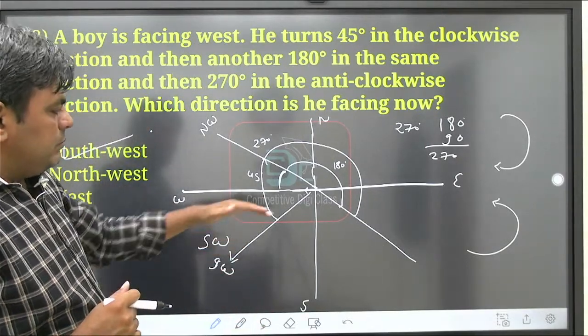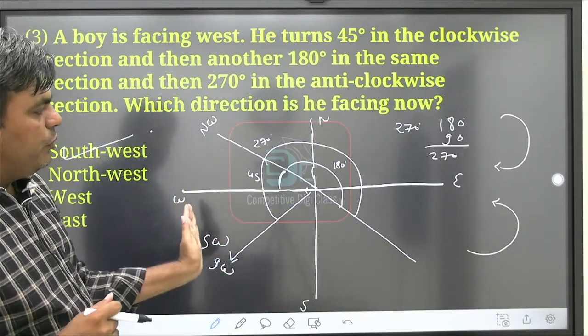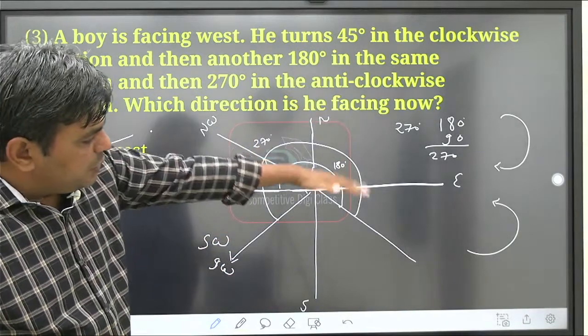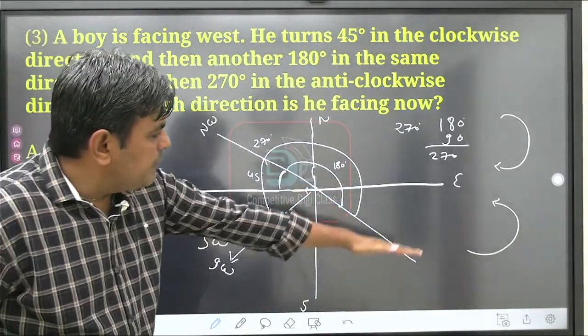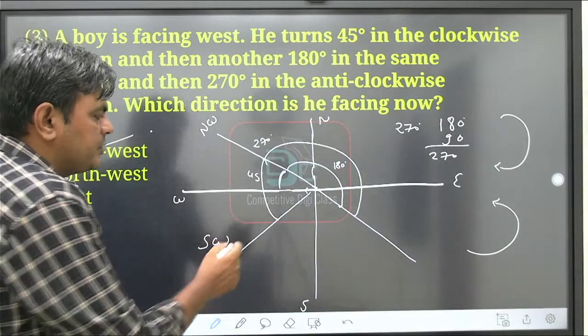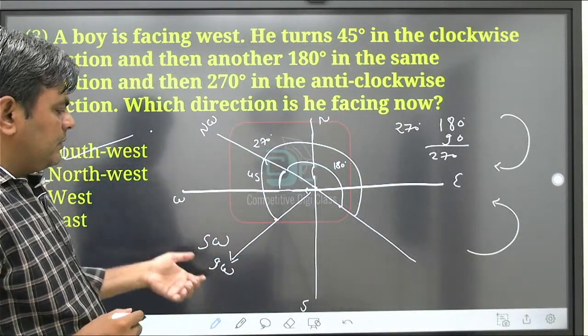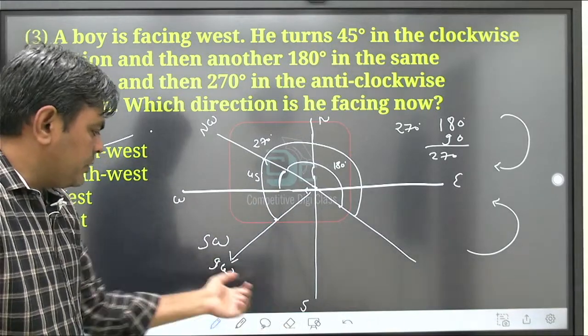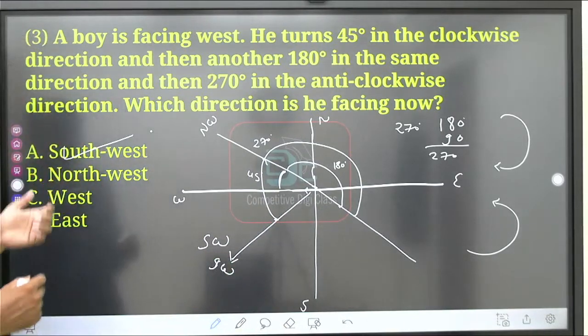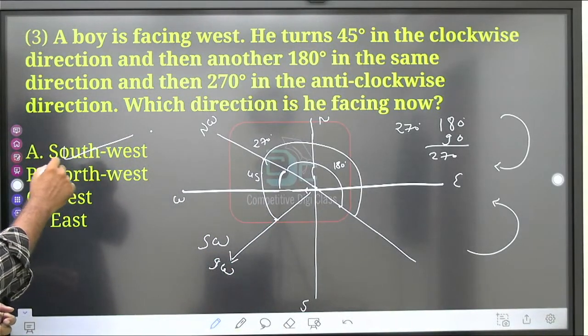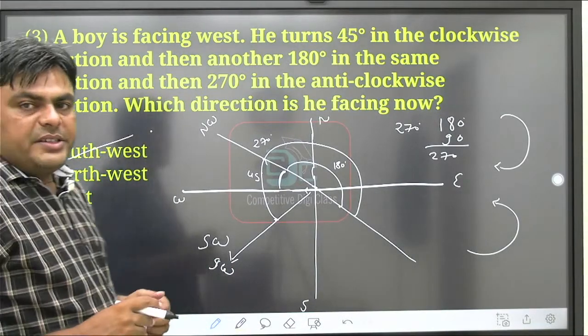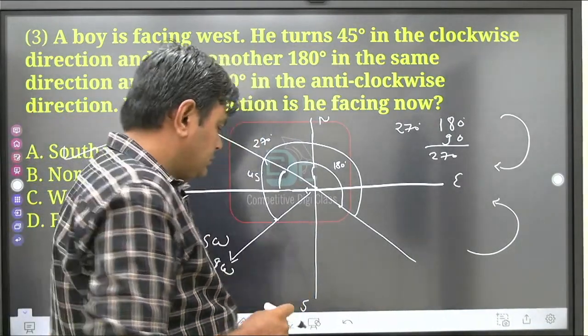First they are facing west, then move clockwise 45 degrees, then another 180 degrees clockwise, then anti-clockwise 270 degrees, and reach this point. And we easily say that now he is in the southwest direction. So option A is correct. Is it clear?